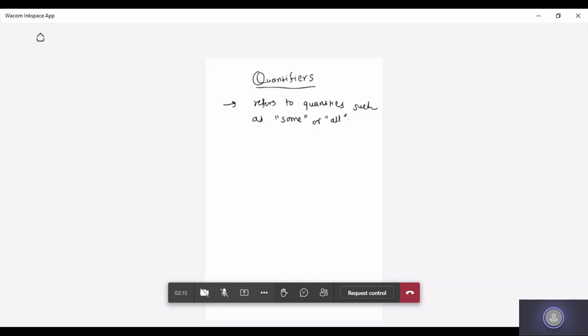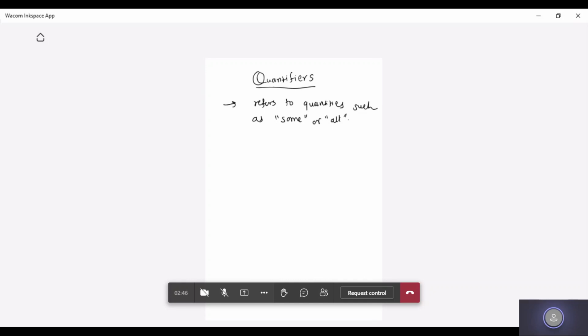If I want to describe quantifiers in English, then quantifiers are used to express quantities without giving an exact number. For example, words like all, some, many, more, few are the words we'll be using with respect to quantifiers.